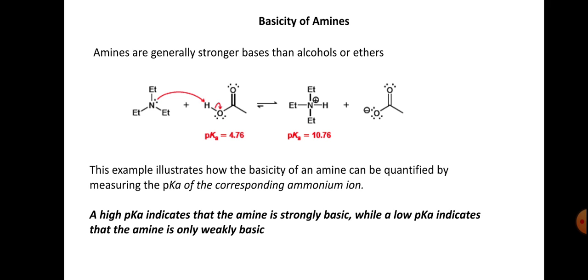So this example illustrates how the basicity of an amine can be quantified by measuring the pKa of the corresponding ammonium ion. A high pKa indicates that the amine is strongly basic, while a low pKa indicates that the amine is weakly basic. The highest pKa value indicates the amine is strongly basic in nature, and a low pKa value indicates the amine is weakly basic in nature.